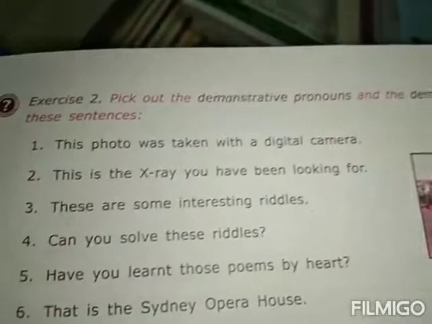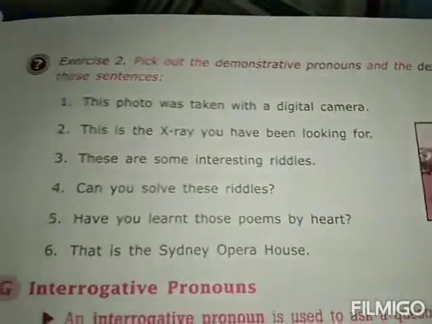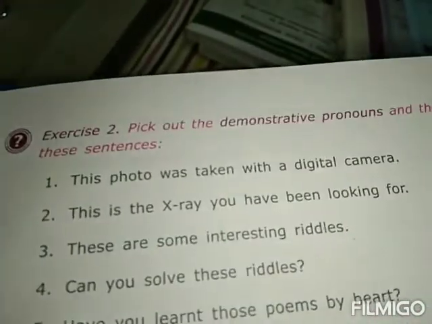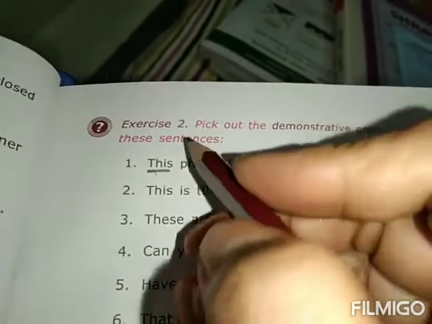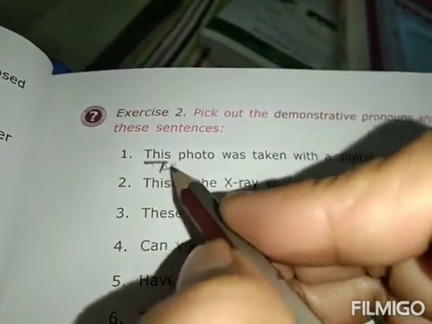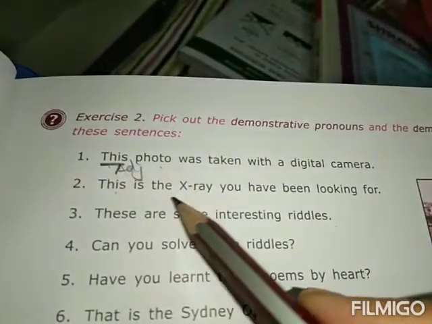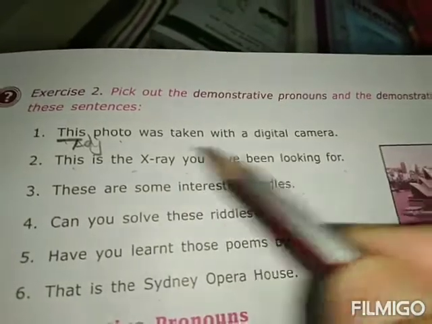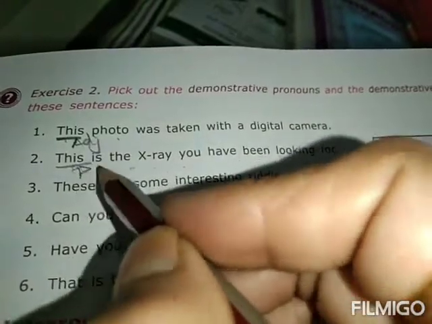Now further, pick out the demonstrative pronouns and the demonstrative adjectives in these sentences. This photo was taken with a digital camera. Now here, this is a demonstrative adjective. Then next one, this is the X-ray you have been looking for. Here, this is used as a pronoun.